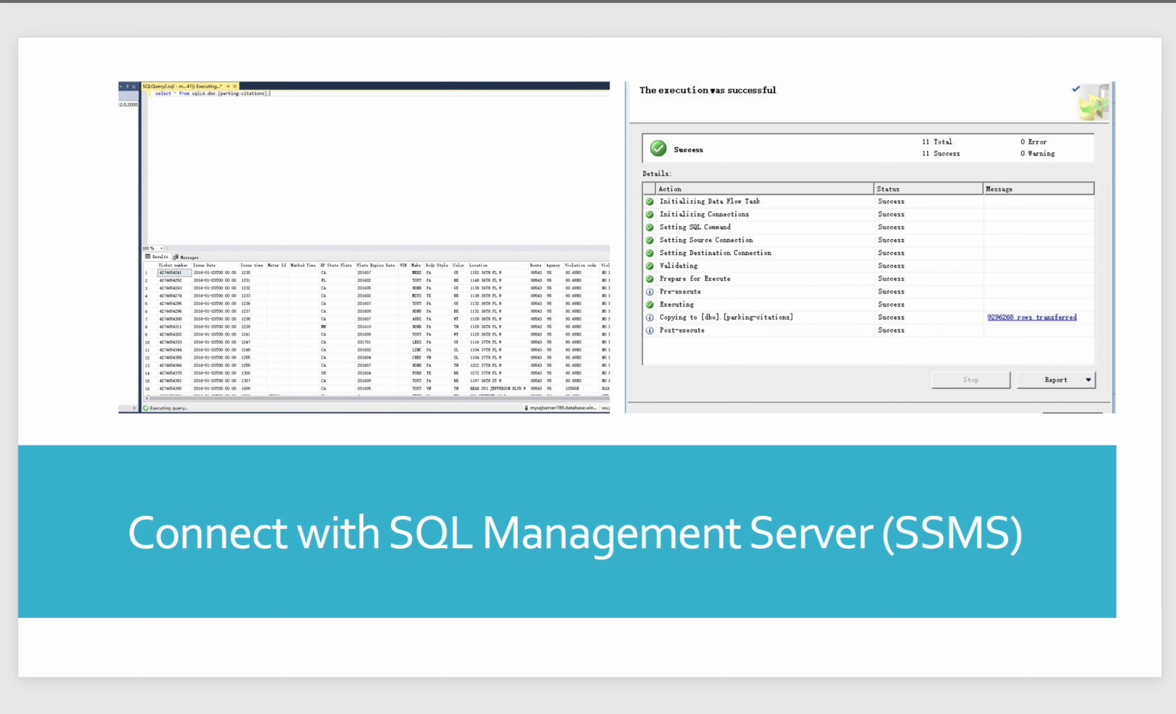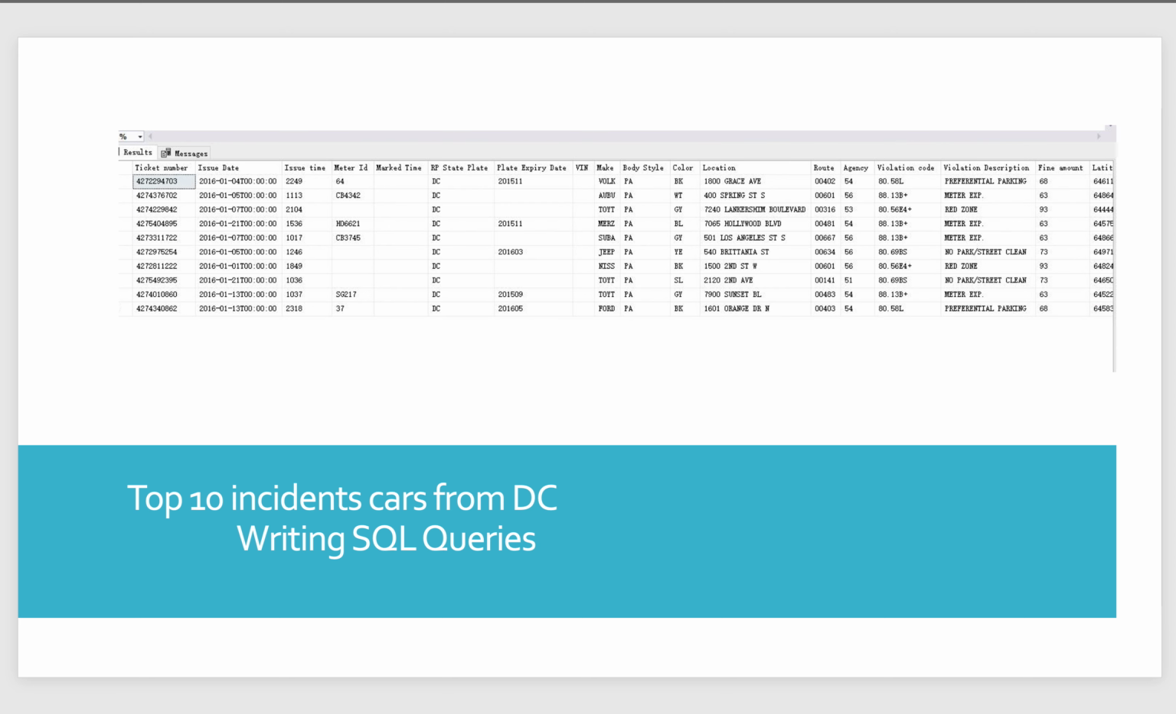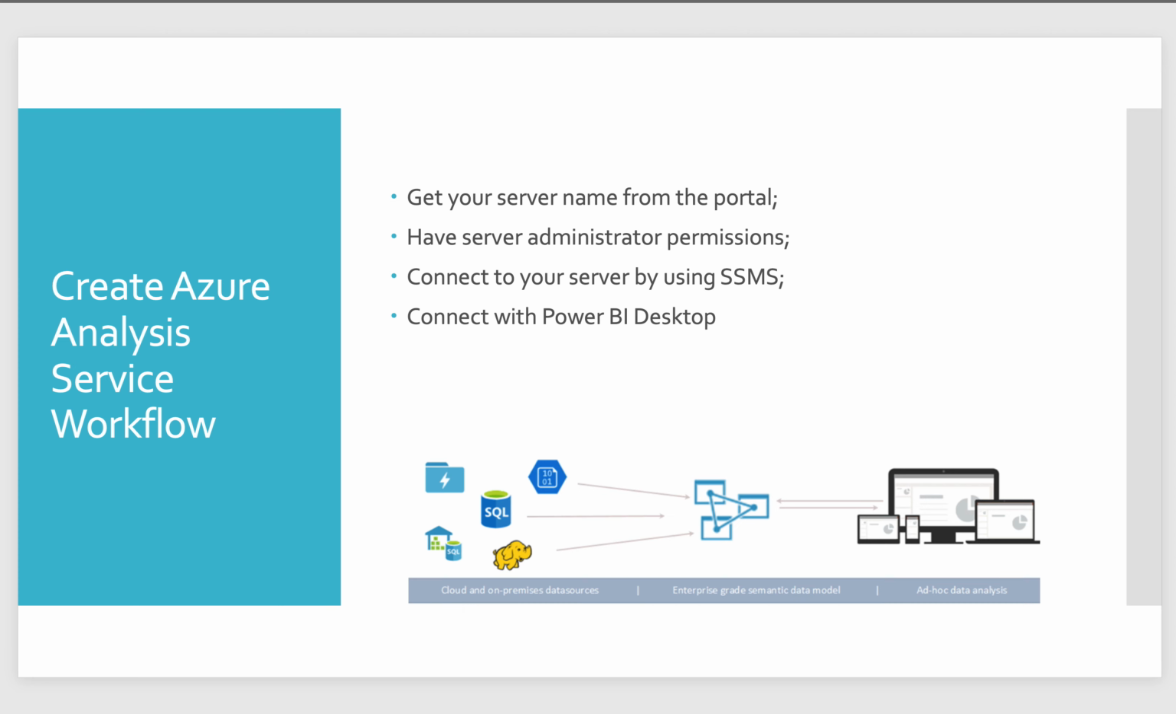This picture shows the process where we connect with SQL Management Studio. And we're gonna use the SELECT statement to select the top 10 incident records from the data. And here are the outcomes. We created the Azure Analysis Services workflow, which includes getting our server name from the portal and having server administrator permissions, and then connecting to our server by using SSMS, and then we connect with Power BI Desktop.